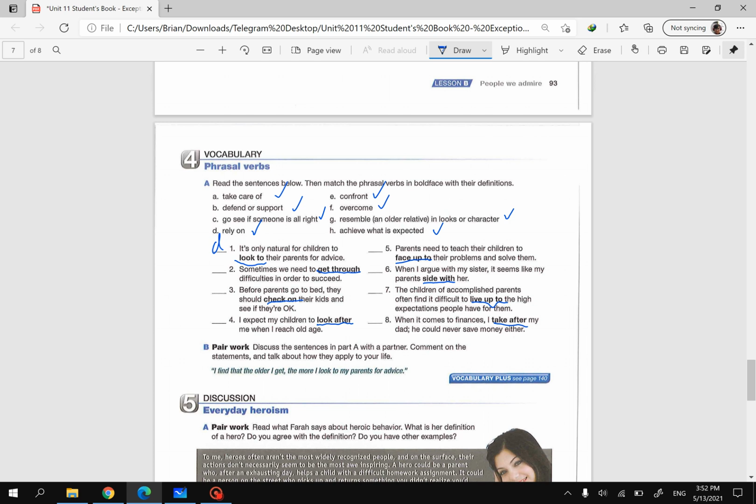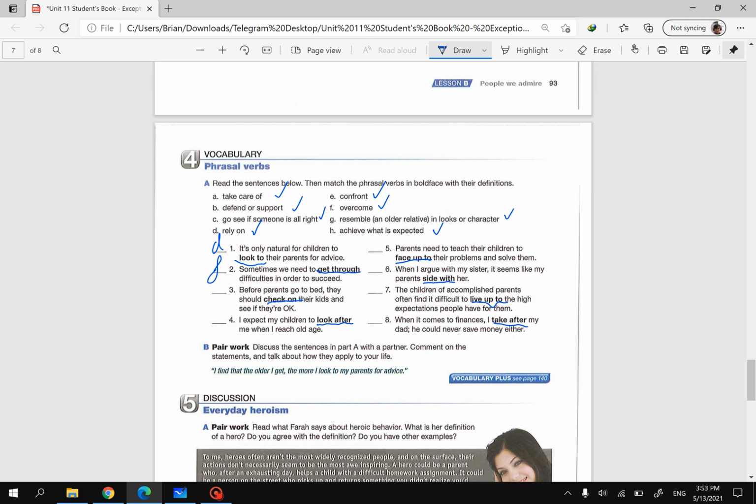Next one: sometimes we need to get through difficulty in order to succeed. This one goes with letter F. So to get through something means to overcome something.